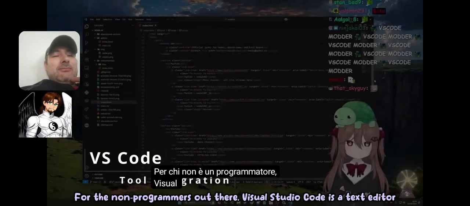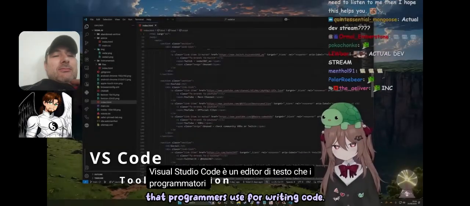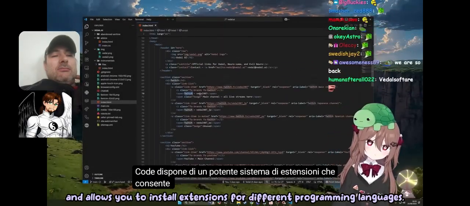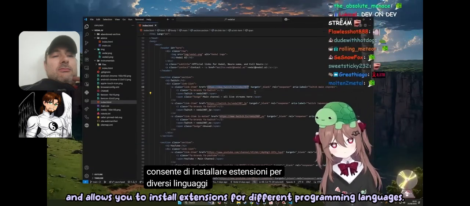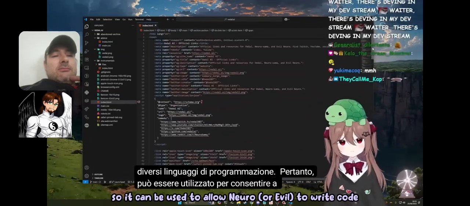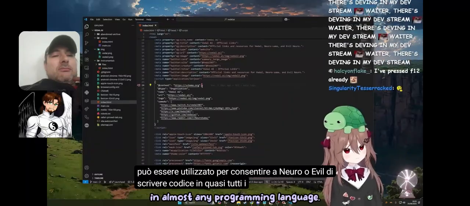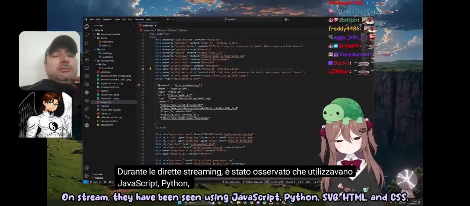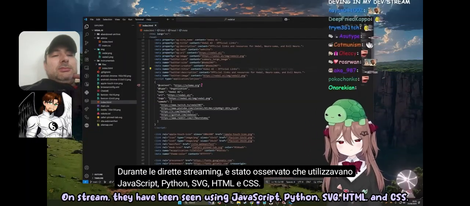For the non-programmers out there, Visual Studio Code is a text editor that programmers use for writing code. VS Code has a powerful extension system and allows you to install extensions for different programming languages, so it can be used to allow Neuro or Evil to write code in almost any programming language. On stream, they have been seen using JavaScript, Python, SVG, HTML, and CSS.